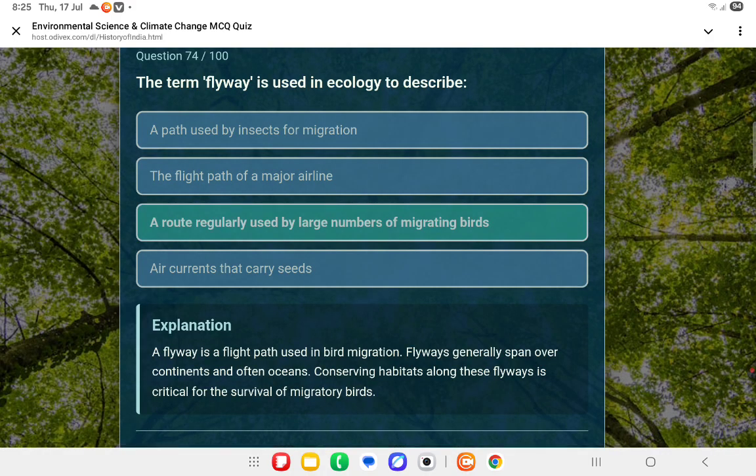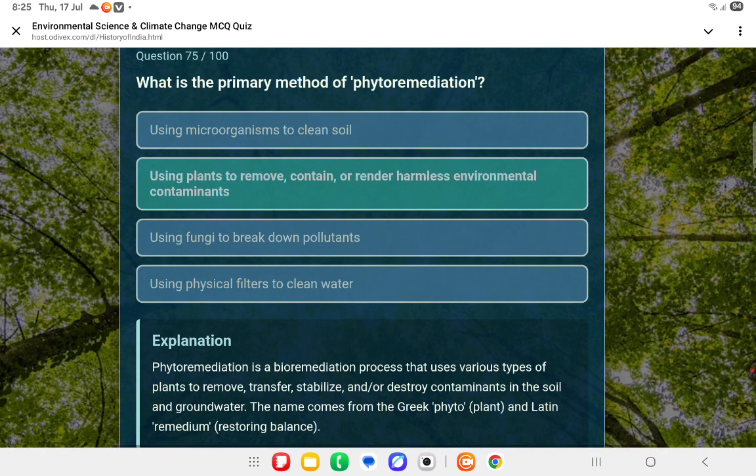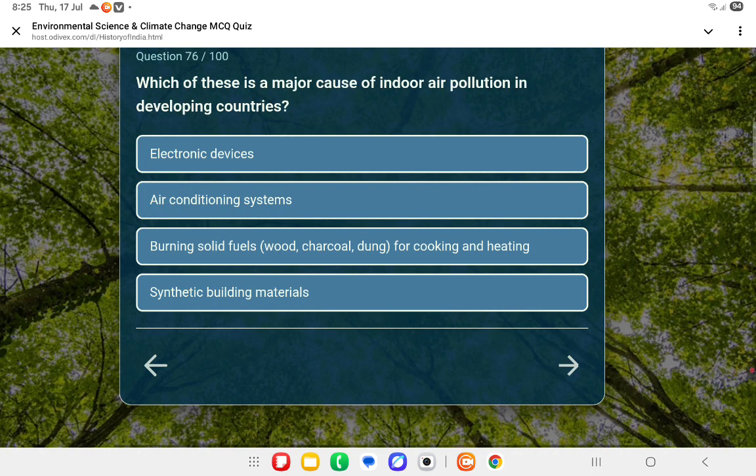migrating birds. Next question. What is the primary method of phytoremediation? That's using plants to remove, contain, or render harmless environmental contaminants. Next question. Which of these is a major cause of indoor air pollution in developing countries? That's third one, burning solid fuels like wood, charcoal, dung for cooking and heating.